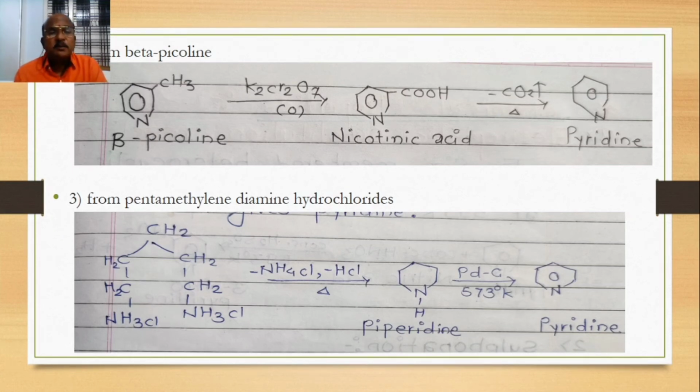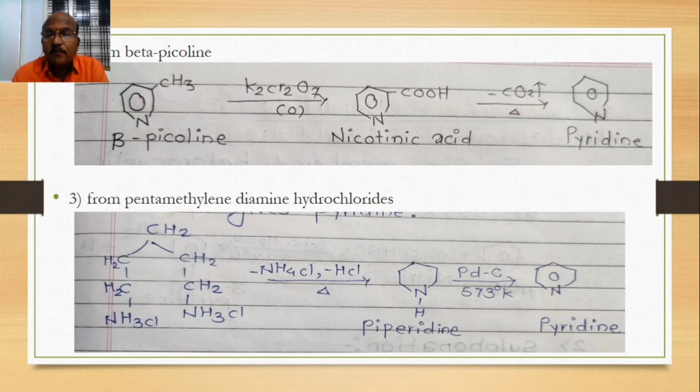Third method, from pentamethylene diamine hydrochloride. This is a very simple structure. Penta means 5. Methylene ammonium chloride will be attached on both sides. Diamine hydrochloride is formed here. This structure will be like this, and they are heated and they remove ammonium chloride and hydrochloric acid.